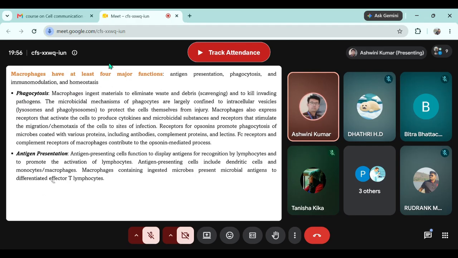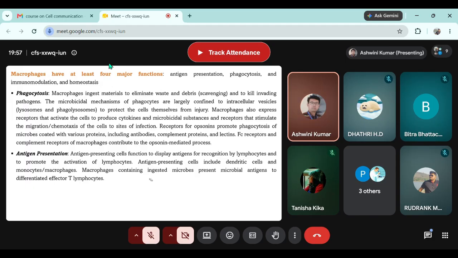Once the macrophages have phagocytosed the pathogen, they take the pathogen to the lymph node, they destroy the pathogen in the phagolysosome, and once the pathogen is broken down into different fragments, these fragments are randomly exposed, I'm saying randomly because multiple fragments can be exposed on the surface of a single macrophage or dendritic cell. The fragments are actually exposed based on their size, which we will discuss when we discuss antigen presentation. It's a separate topic. So all these fragments are randomly exposed on the surface of the macrophages through MHC2, major histocompatibility 2.